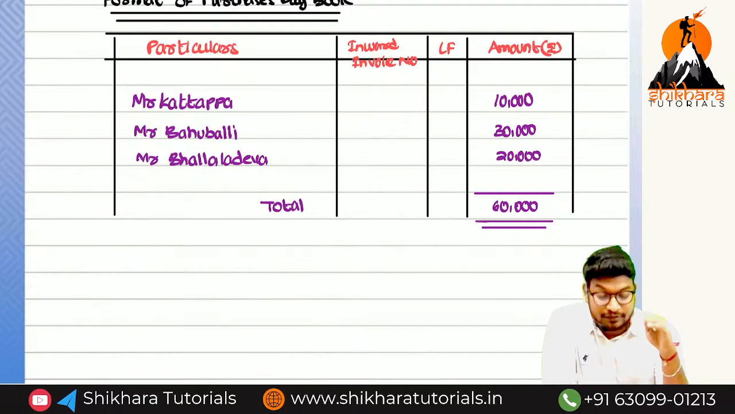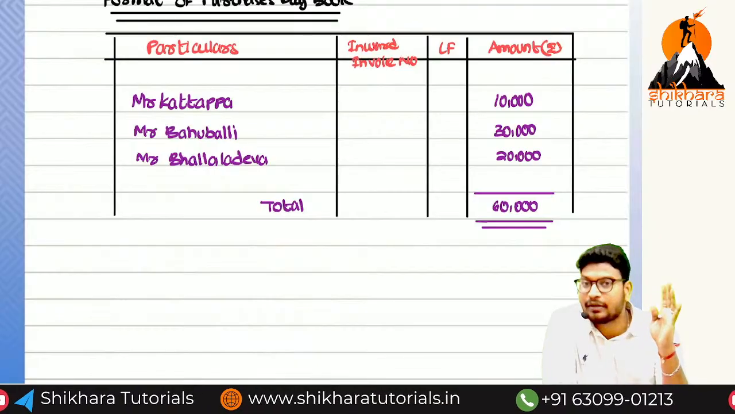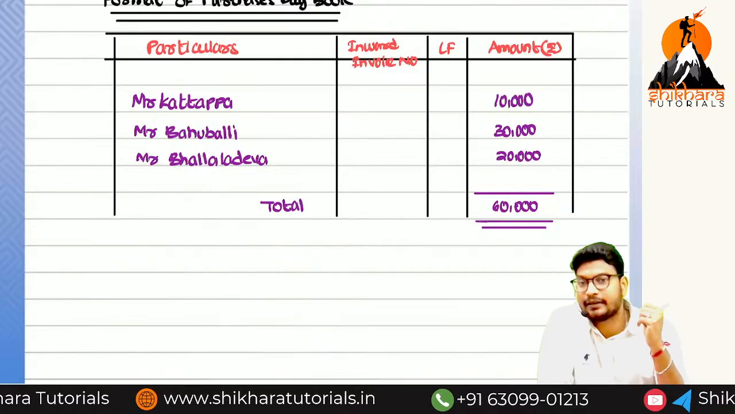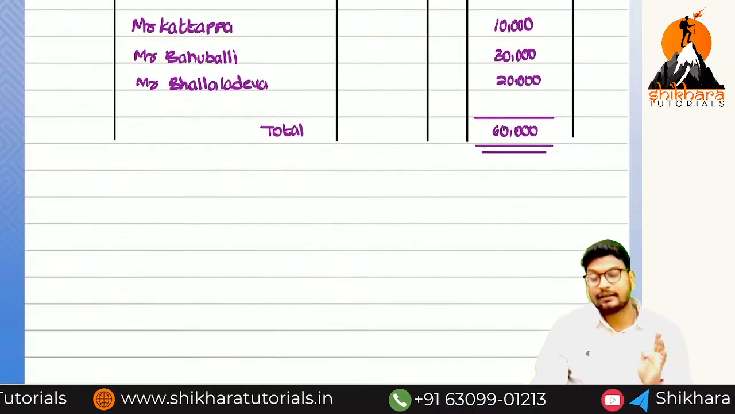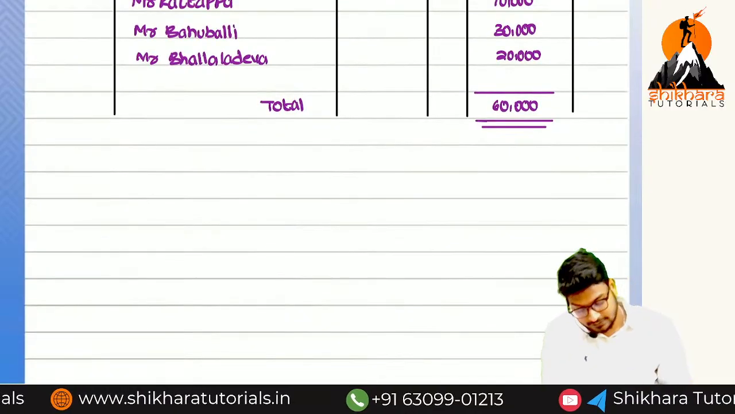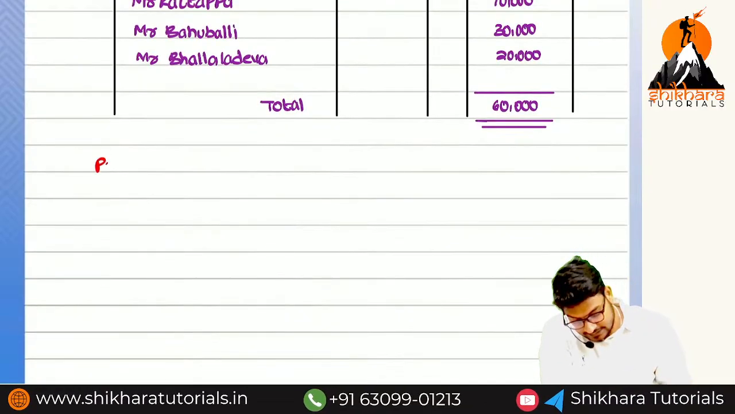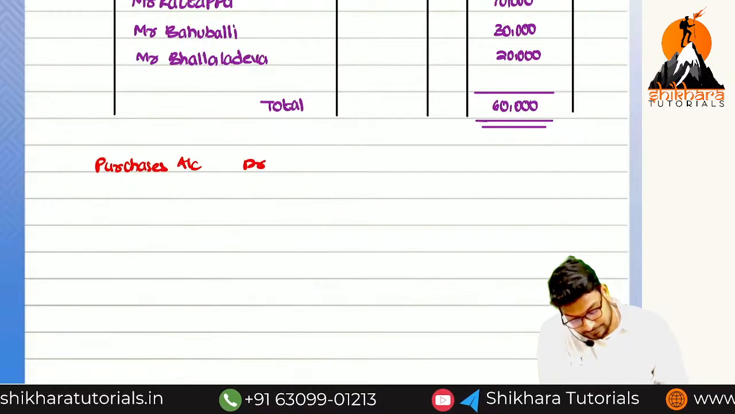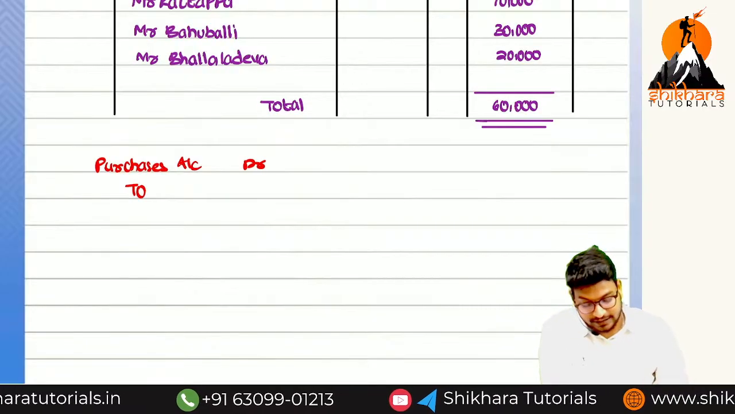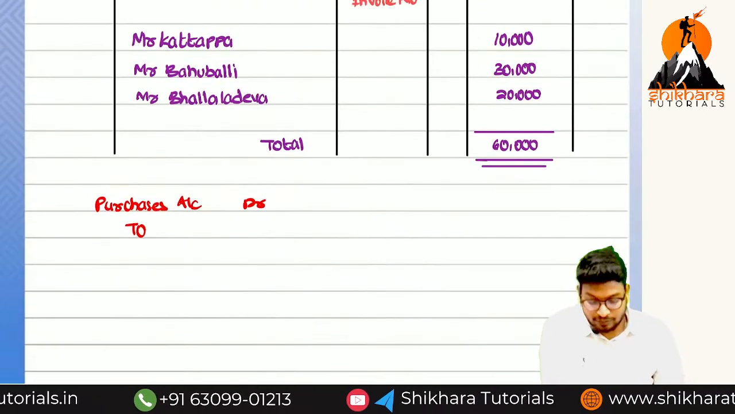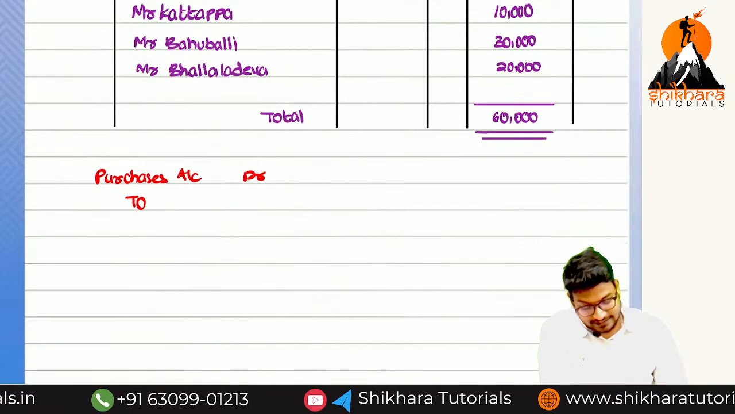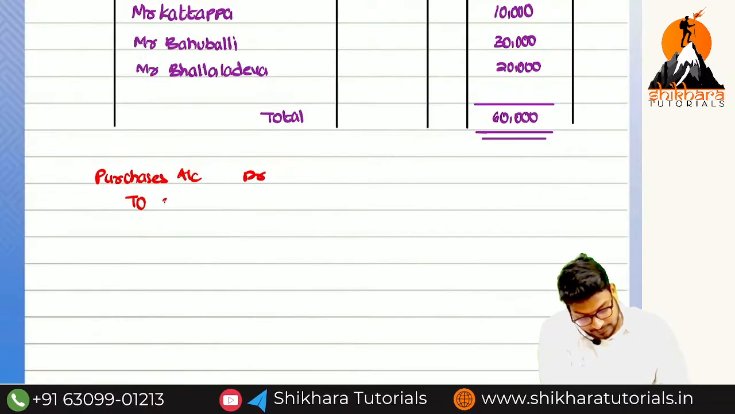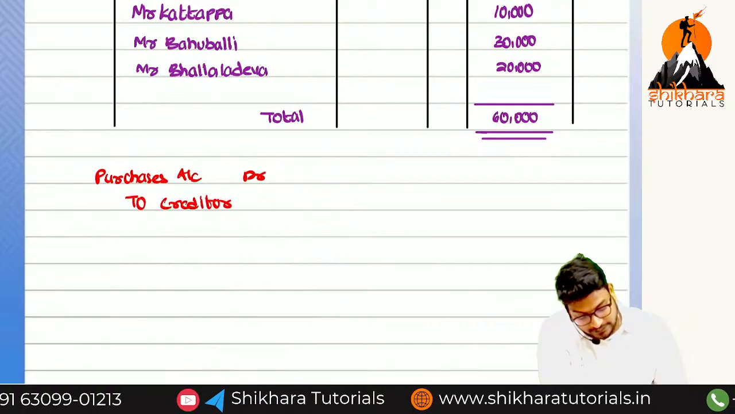But without passing the journal entries, we are preparing one book, and we are writing all the details of who are the creditors. So what is the entry for credit purchases? Purchases account debited to creditors account. Or we can write Mr. Katappa, Mr. Bahubali, Mr. Ballala Deva, like that. I am writing creditors for your clarity. So purchase account debited to creditors account.